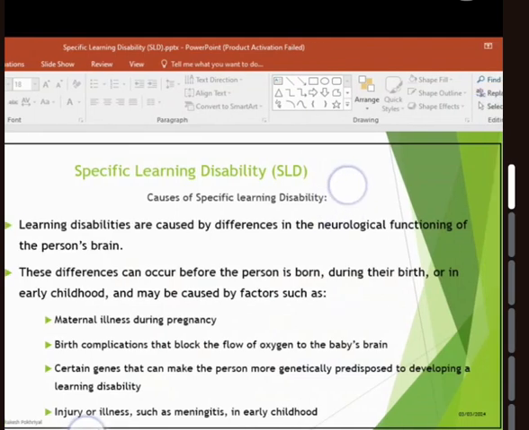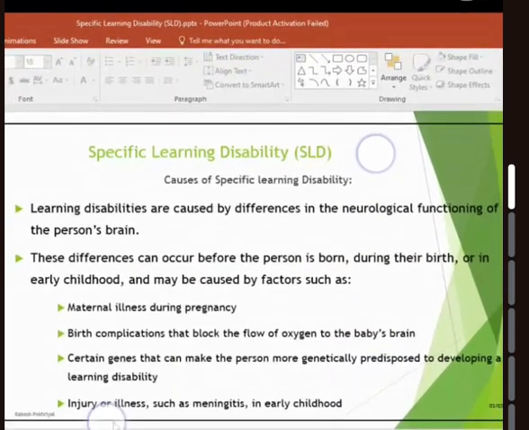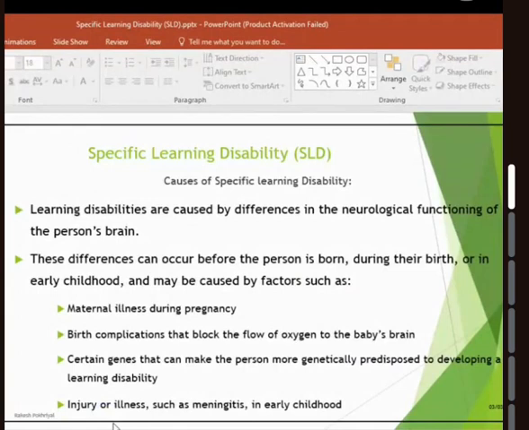These neurological differences occur prior to birth, during birth, or in early childhood, and there are several causes which might trigger these kinds of neurofunctioning disorders. Maternal illness during pregnancy, birth complications, and sometimes genes may be responsible for these disabilities. Injury or illness might be one of the factors in early childhood.